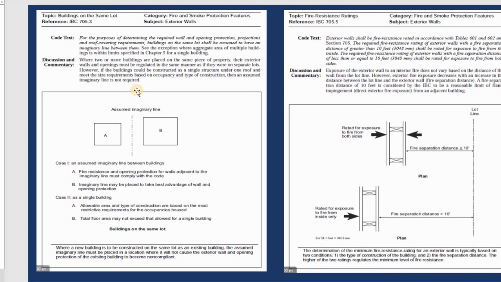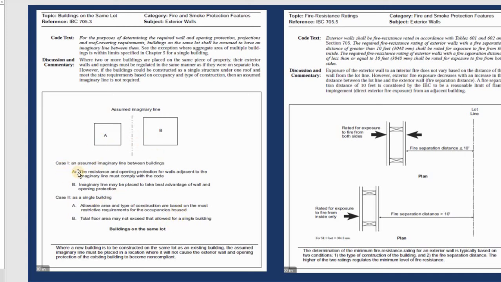Okay, sorry. So that's why you have two cases. If you have two buildings close together, it depends on that. It depends on the total area. And the second one depends on occupancy. That means it belongs to this one. You figure out which one is allowed for buildings close together.